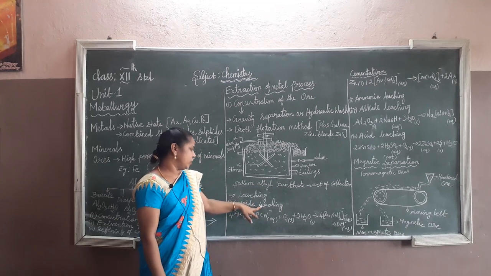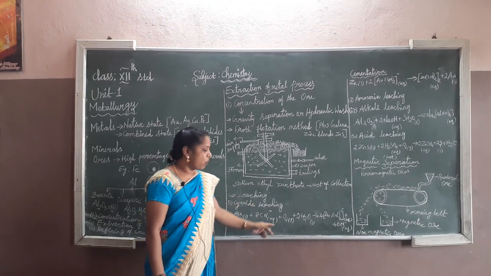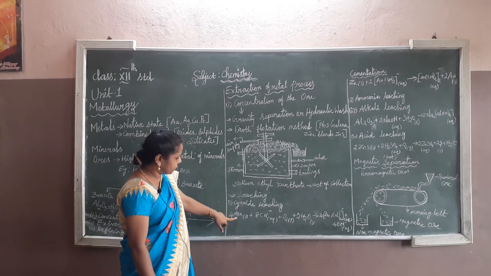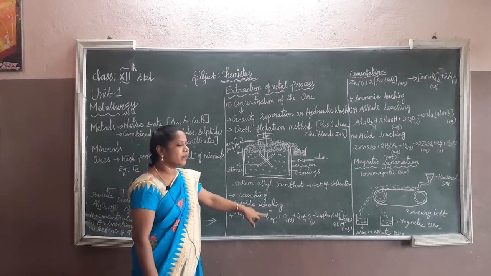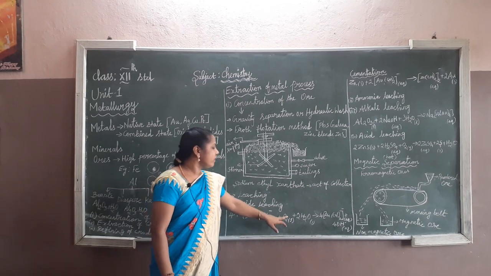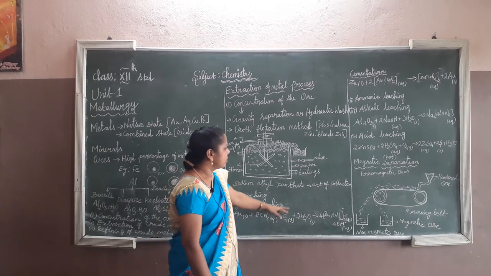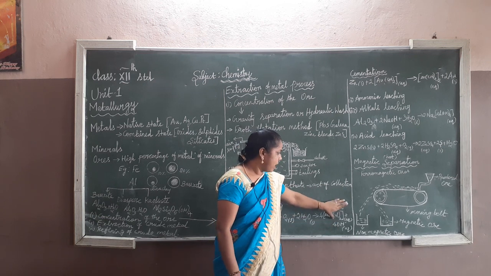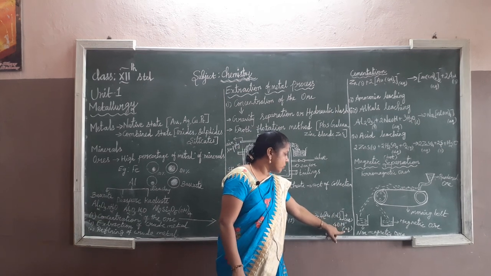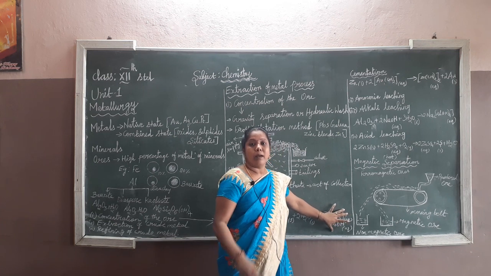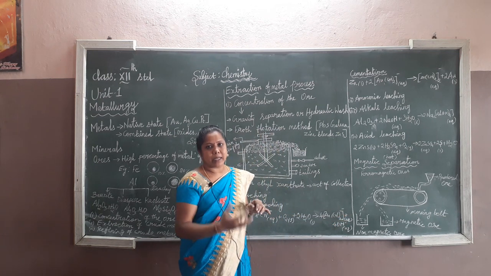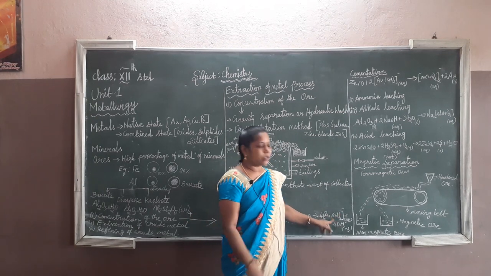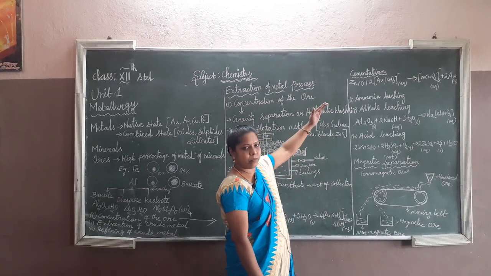So cyanide leaching. In this process, I will give it in chemical composition. Gold reacts with the cyanide ion along with oxygen and water. So we get gold cyanide ions and hydroxide ions in aqueous state. We don't get solid state here, so we have aqueous state only. So in the process we continue.